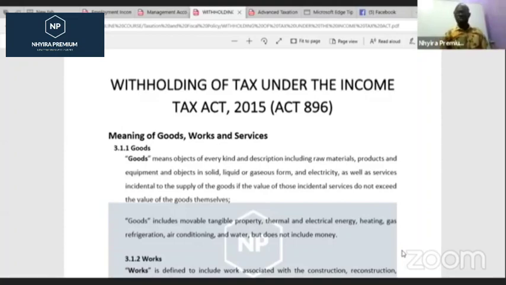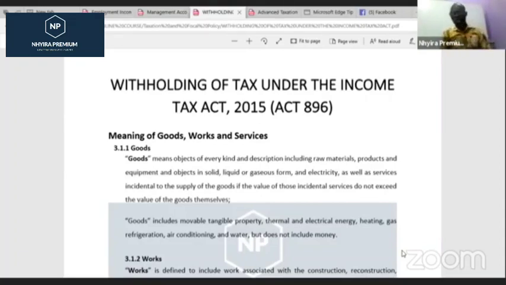If you make payment for goods and services or works, we expect that the people to whom you made the payment receive an income. On that income they are supposed to pay tax. But there are some times when the people who are receiving the income may not pay the tax that they are supposed to pay.